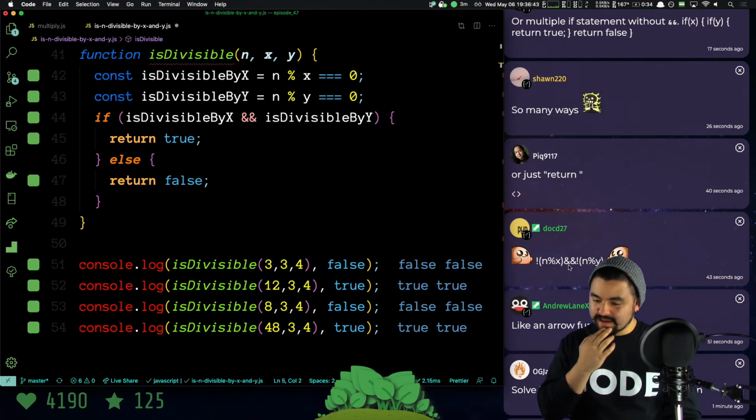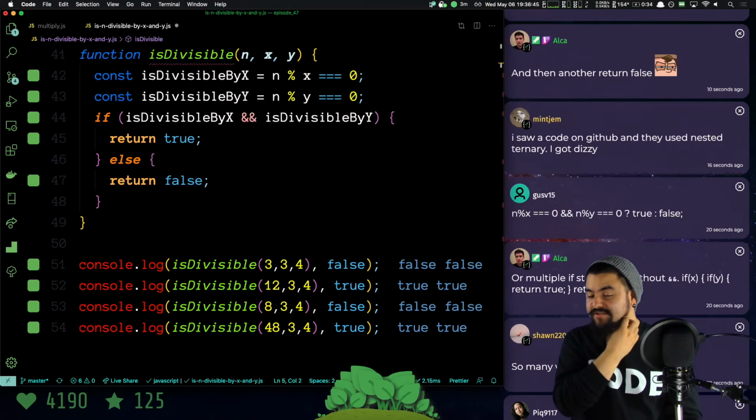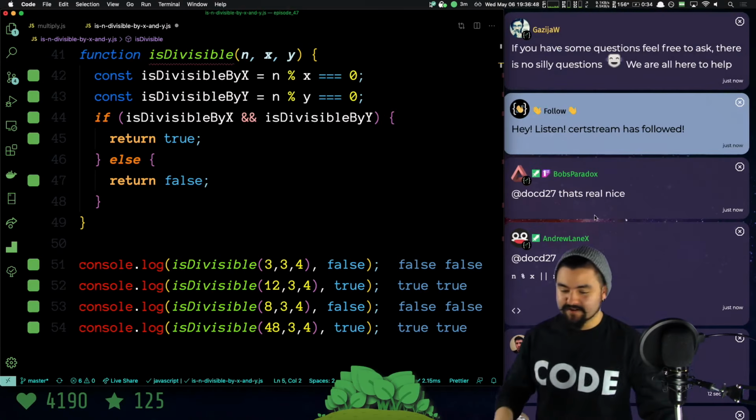Not in mod x and not. Yeah, because the result is truthy falsy. Oh, it's getting weird. We're getting weird here.